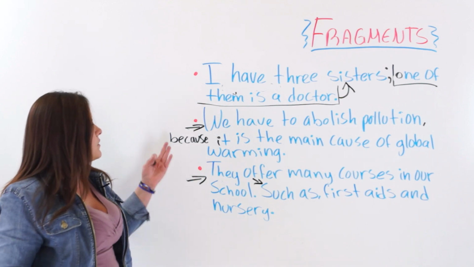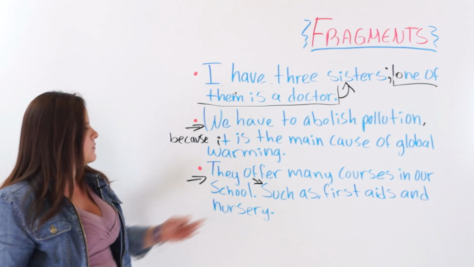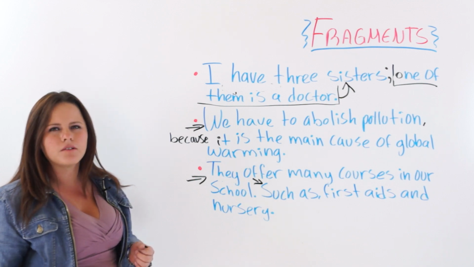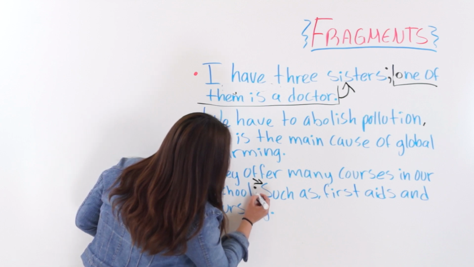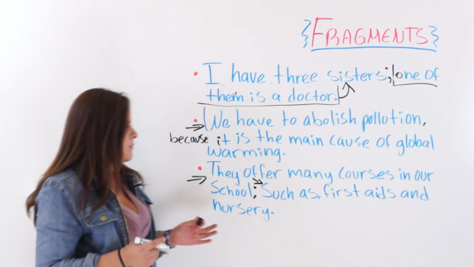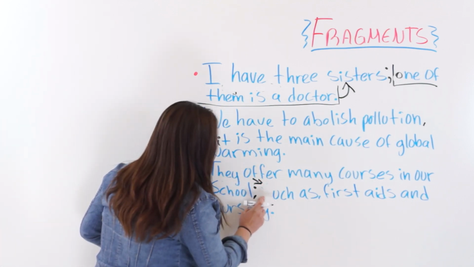So can we add a conjunction? They offer many courses in our school, and, no, but, so, no, I don't think so. So what we are going to do here is add a comma: such as, comma, first aids and nursery. Obviously, this has to be lowercase.